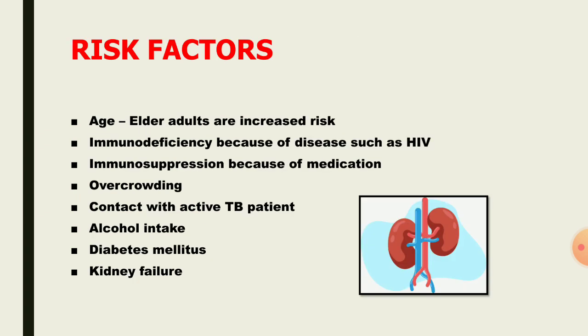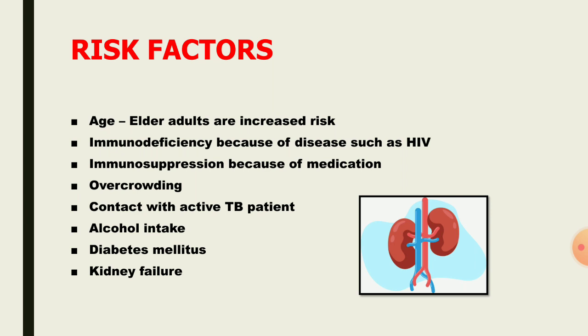Next, risk factors. Who are all at risk of having tuberculosis? First one is age, elderly persons. Next one is immunodeficiency diseases such as HIV. Next, patients taking immunosuppressants for diseases such as kidney disease or other autoimmune diseases such as arthritis.